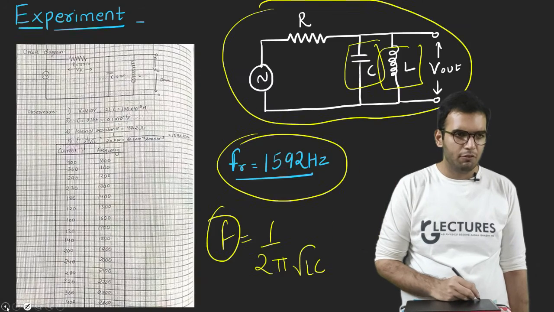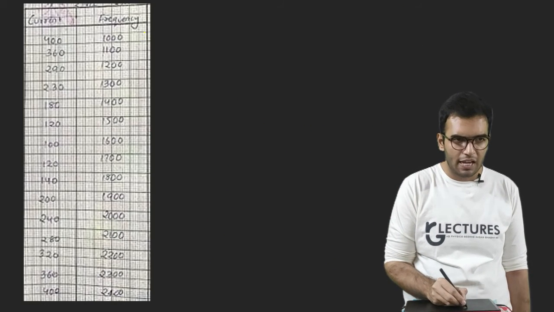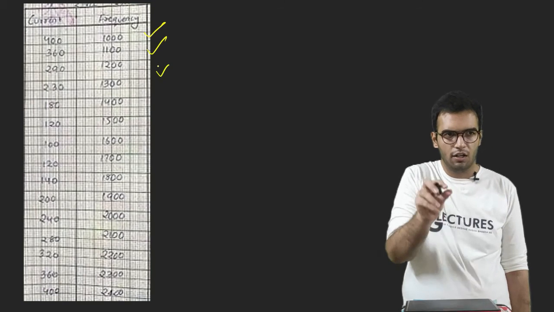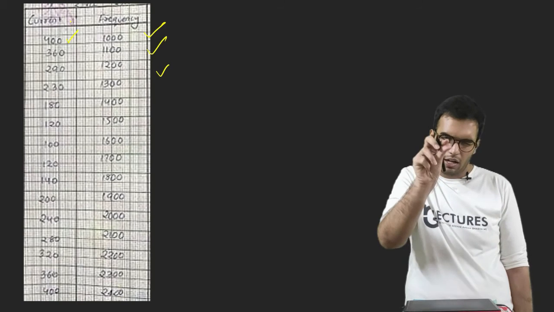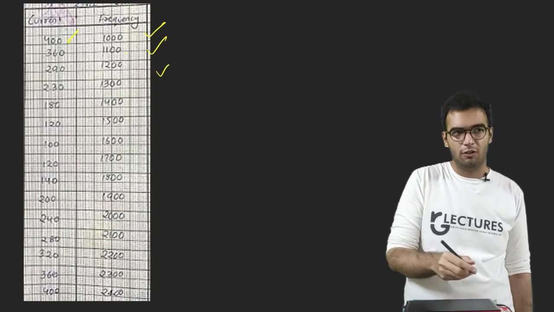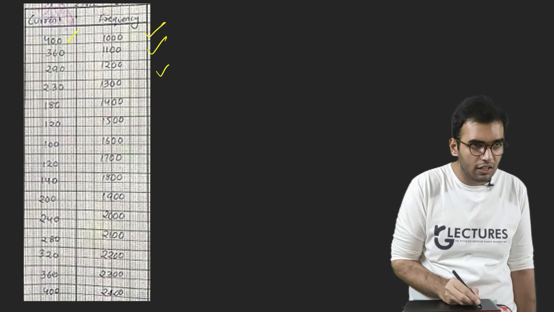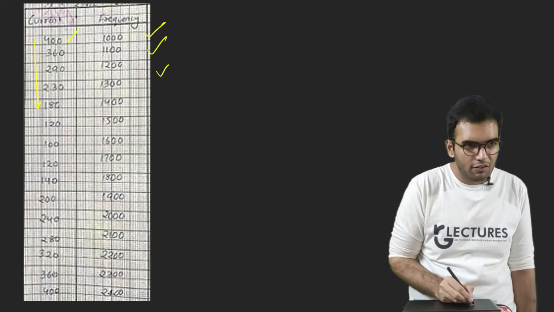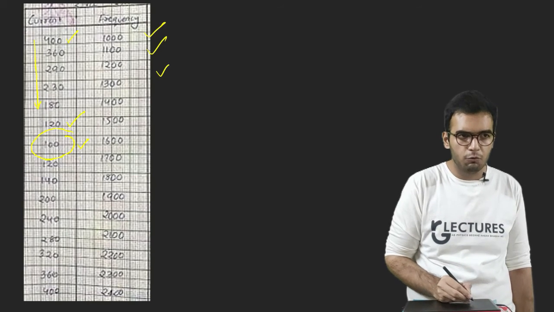So I start taking my values of frequency. I change my values in steps of 100. I keep the knob at 1000 and note down the current. I increase the frequency to 1100 and note down the current. See, at this particular frequency the current is decreasing constantly, and in this range the current becomes minimum. It is 100; earlier it was 120.